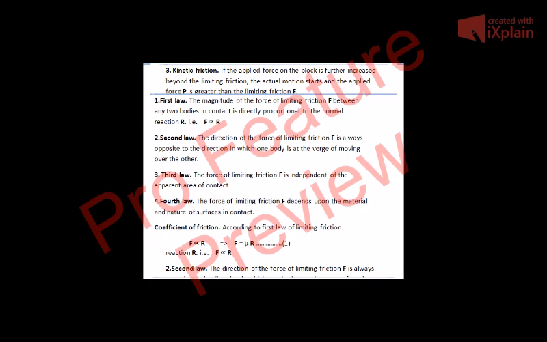Now the third law: the force of limiting friction F is independent of the apparent area of contact. For example, let us take our hands. The force of friction between our hands and the force of friction between the hands of a small kid will be the same, even though the apparent area of contact between our hands is much greater than between the hands of the kid.